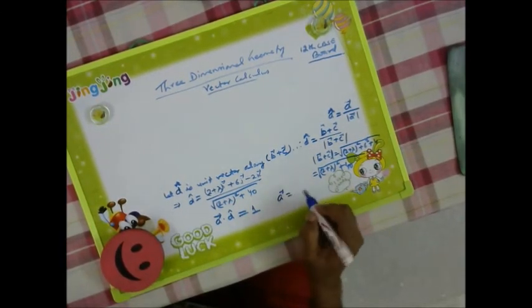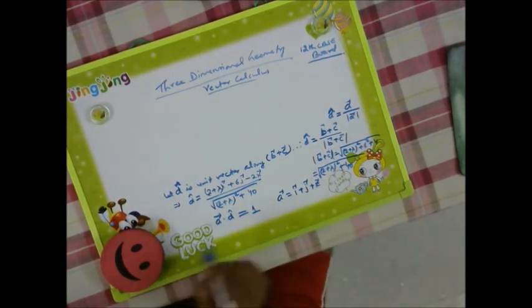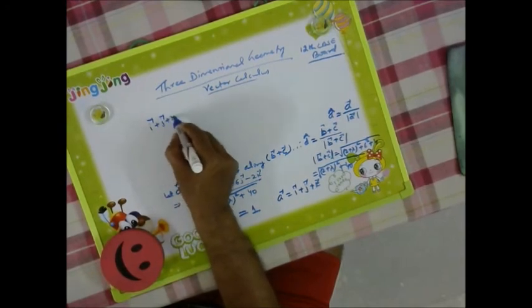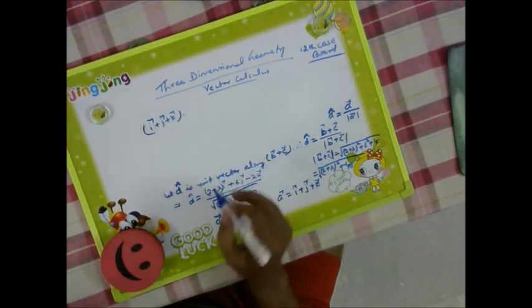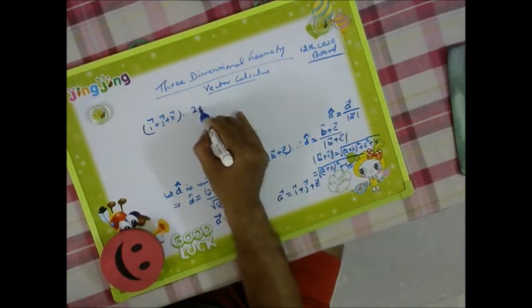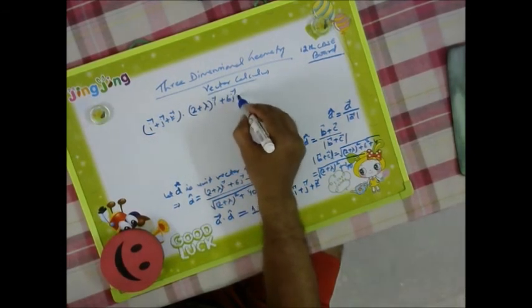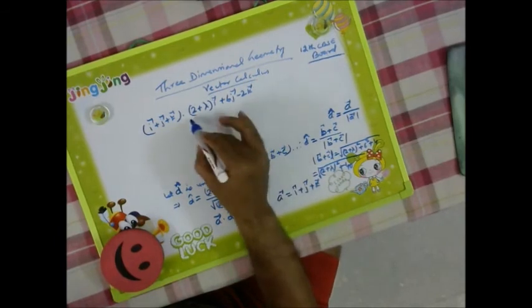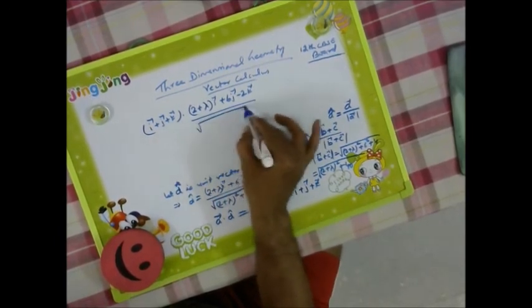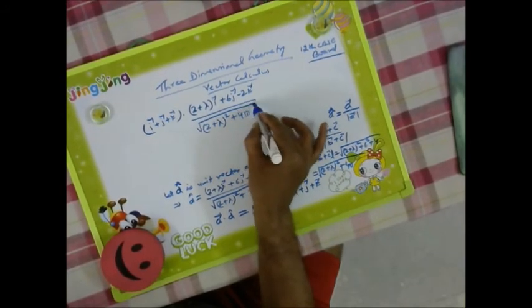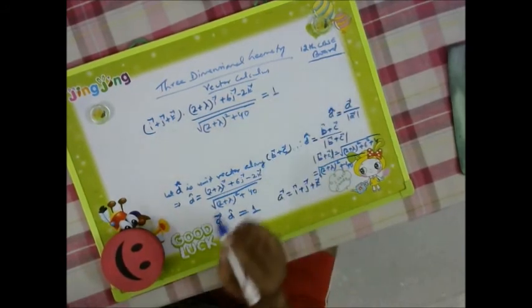So A vector I will be writing here. A vector is i plus j plus k. D vector we already have, the unit vector. Now A vector, i plus j plus k, dot 2 plus lambda i plus 6j minus 2k divided by its magnitude, that is root of 2 plus lambda square plus 40, and it is equal to 1.